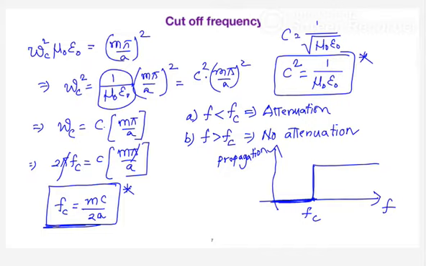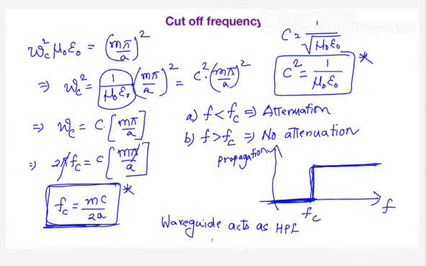Can you tell me what kind of characteristics it is? What is the response you are seeing from here? Good. So that is the reason why you can say that the waveguide will act like a high pass filter, because below the cutoff frequency it is not allowing the signal, and above the cutoff frequency it is going to allow. And I told you in the starting point, you cannot design the waveguide, especially at low frequencies. You can see the reason right now.